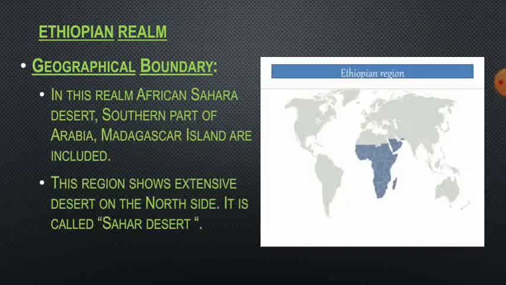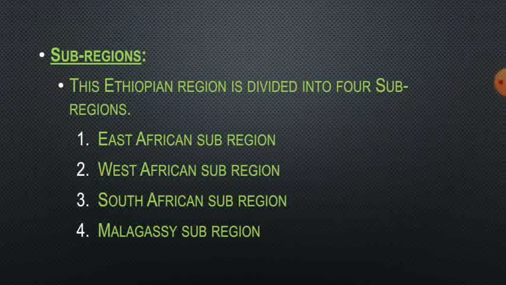So this region shows extensive desert on the north side. It is called the Sahara Desert, and on the western side thick forests are present, and the rest of Africa shows grassland. So this is about the geographical boundary of the Ethiopian realm. In this region it is divided into four subregions: East African subregion, West African subregion, South African subregion, and Malagasy subregion.